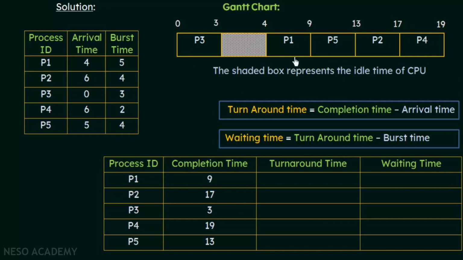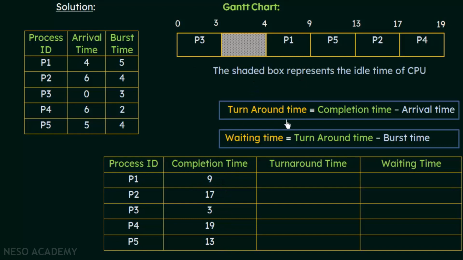P1 completes at the 9th unit of time, P2 at the 17th unit of time, P3 at the 3rd unit of time, P4 at the 19th unit of time, and P5 at the 13th unit of time. That is how we fill up the completion time column looking at this chart.